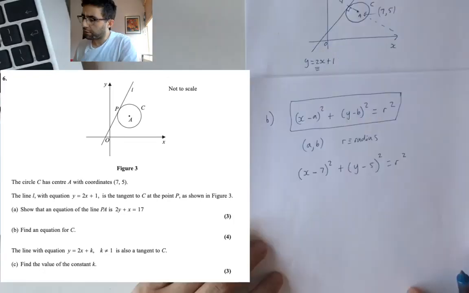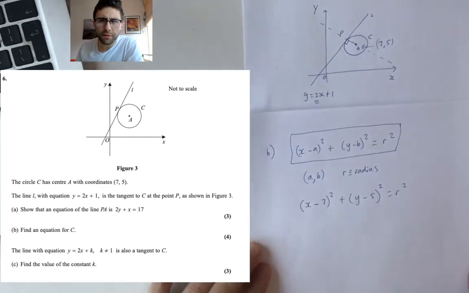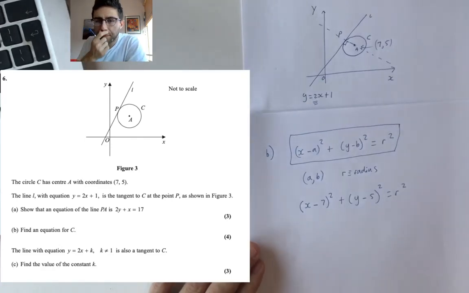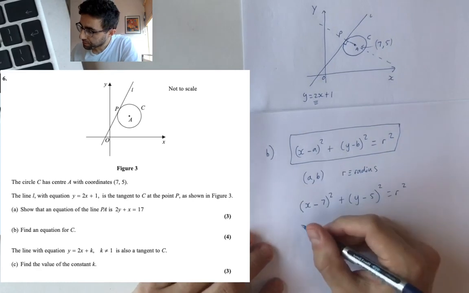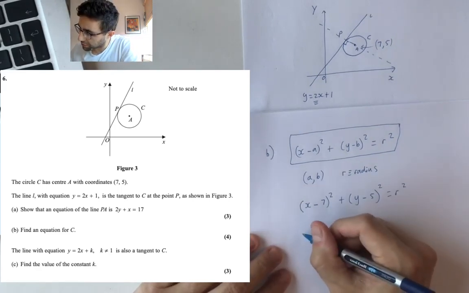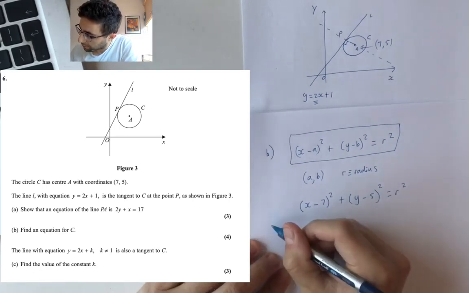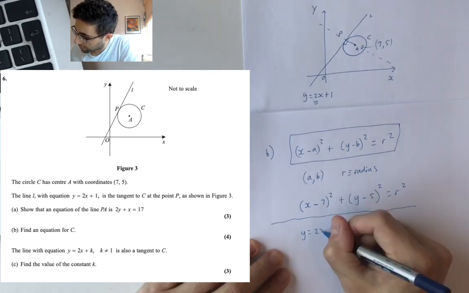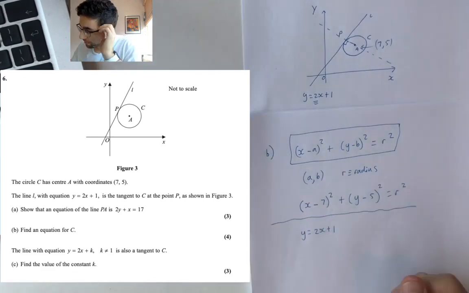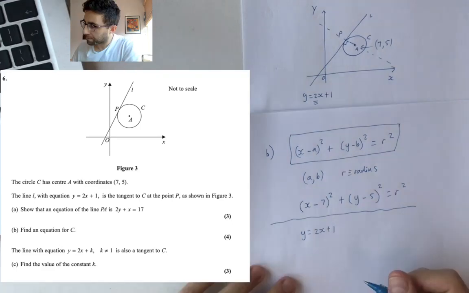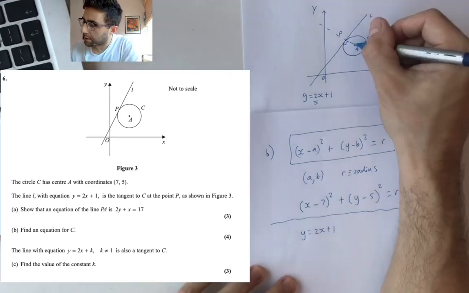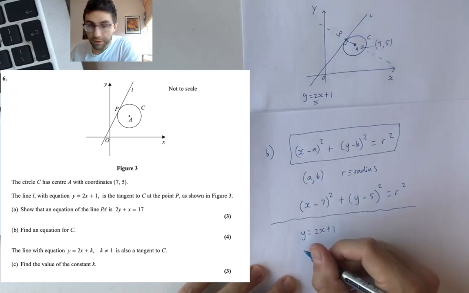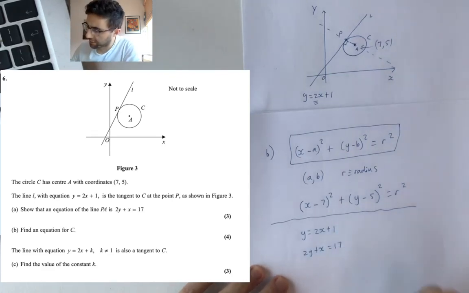To do with getting the radius of this circle. So that's not immediately there yet. I'm just going to do it and then maybe talk about it backwards. Let's draw a little bit of a wavy line. y equals 2x plus 1. And the other one we just found out the equation for is 2y plus x equals 17.